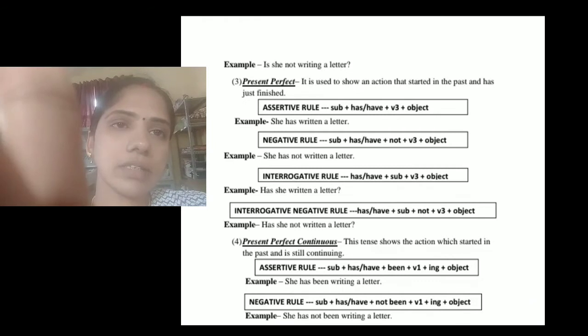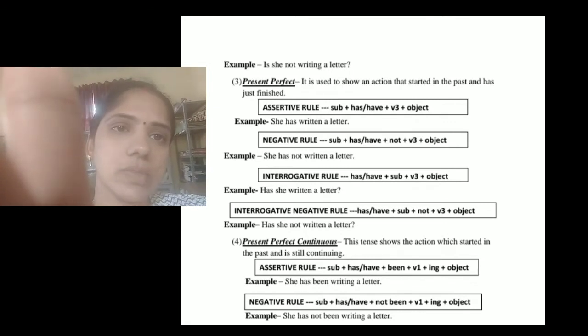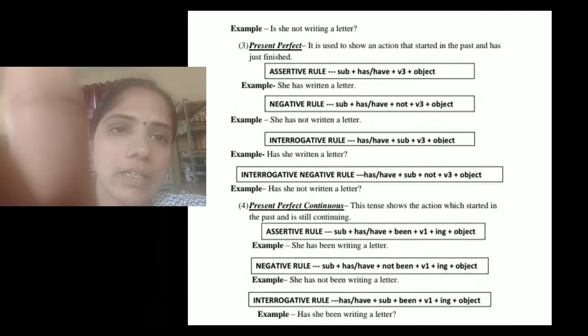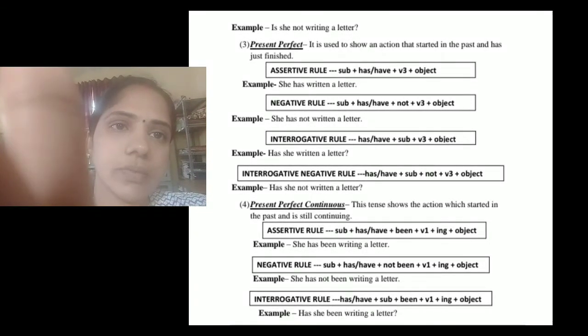Then present perfect, which is used to show an action that started in the past and has just finished. For example, she has written a letter. This is an example of an assertive or positive sentence. Above, we are giving the assertive rule, negative rule, interrogative rule, and interrogative negative rule.